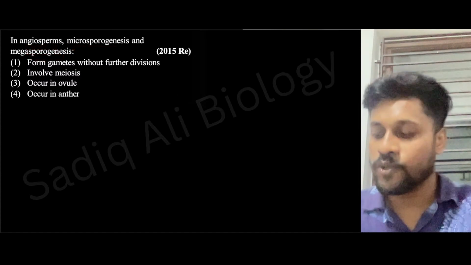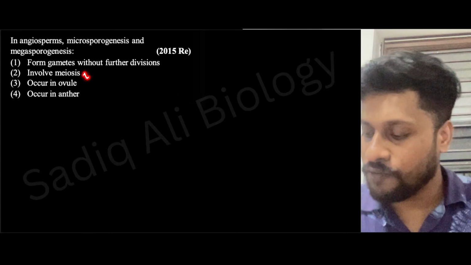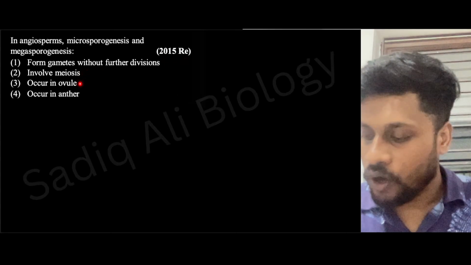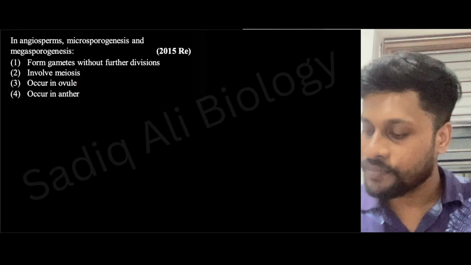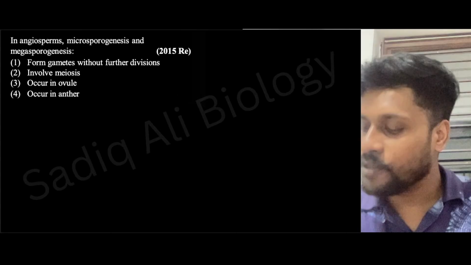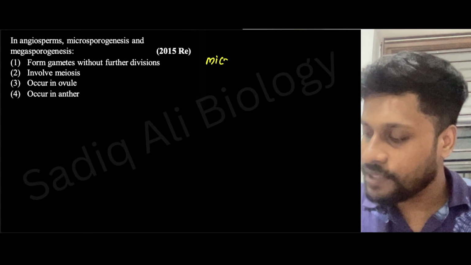Next. In angiosperms, microsporogenesis and megasporogenesis form gametes without further division, involve meiosis, occur in ovule, occur in anther. What will be the answer here? You know what is microsporogenesis? Microsporogenesis means microspore mother cell.